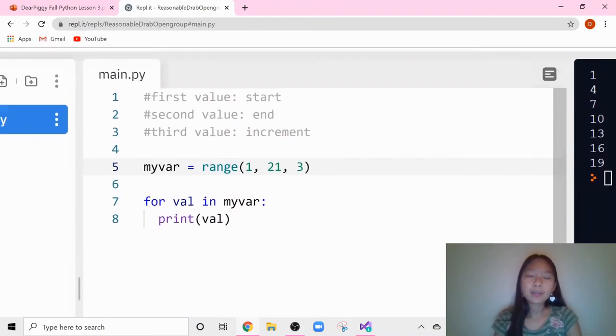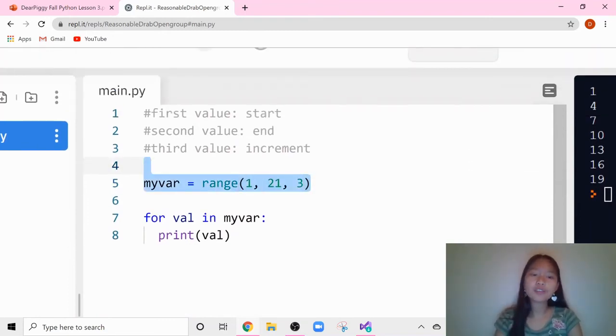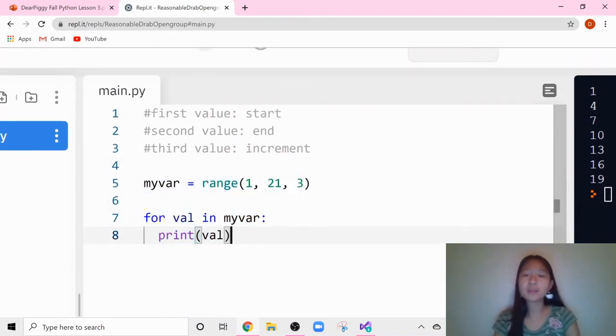If you look at my code here, we're really focusing on the range function. If you don't really understand what this means, take another look at our for loop video because that will be focusing on what this keyword means. But in short, it's going to take every single one of these values as an instance, and then it's going to spit it back out into the console.